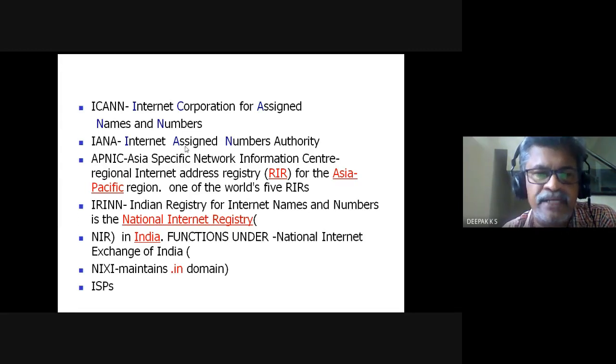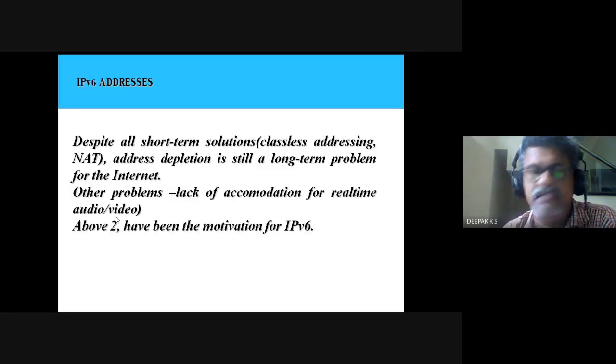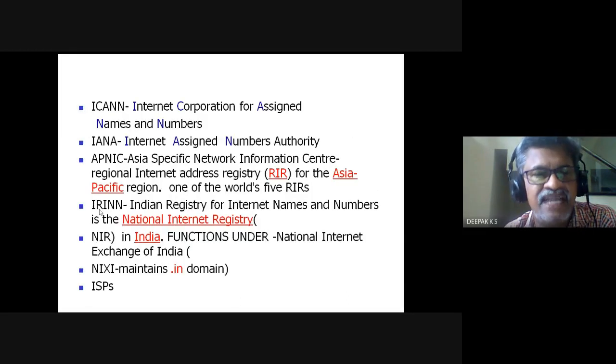So this pertains to the Asia Pacific region. India falls in that, and this IRINN is the Indian Registry for Internet Names and Numbers. There is another body at our national level, which is the Indian Registry for Internet Names and Numbers. This is a national internet registry.